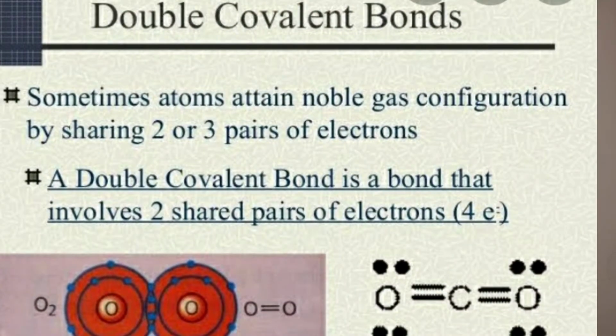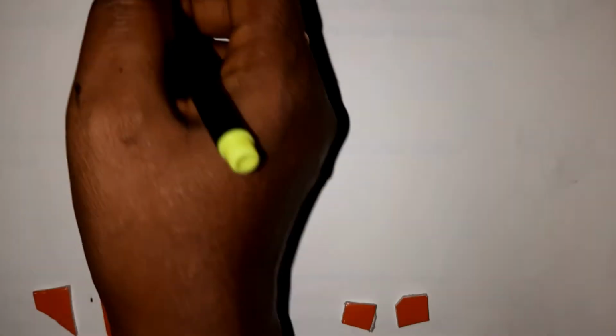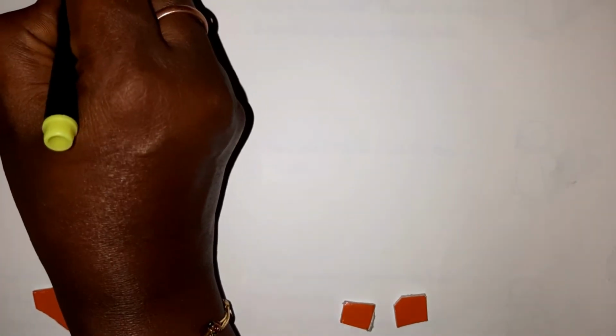The second type of covalent bond is the double covalent bond, children. A double covalent bond is a bond which contains two pairs of shared electrons. It shares two pairs of electrons. For example, you can take oxygen, O2.